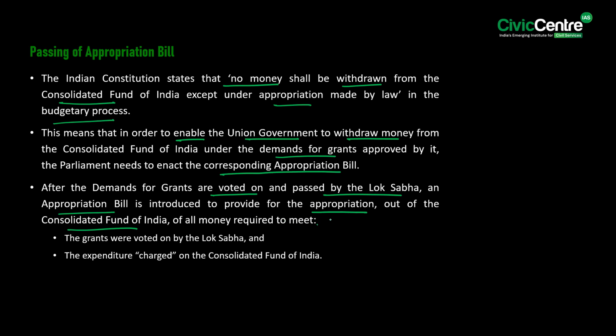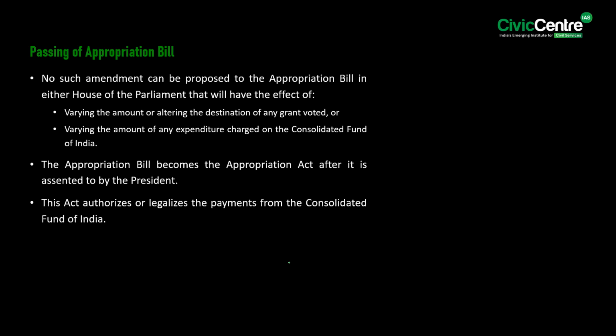appropriation bill is introduced to provide for the appropriation out of the Consolidated Fund of India of all the money required to meet 2 aspects, which are the grants that were voted by the Lok Sabha, and second, the expenditure charged on the Consolidated Fund of India. Further, no such amendment can be proposed to the appropriation bill in either house of the Parliament that will have the effect of varying the amount or altering the destination of any grant voted or varying the amount of any expenditure charged on the Consolidated Fund of India. So, the appropriation bill becomes an appropriation act after it is assented to by the President. Finally, this act authorizes or legalizes the payments from the Consolidated Fund of India.